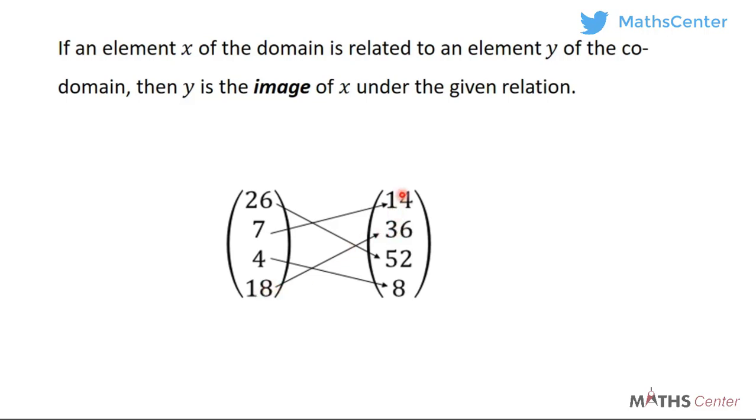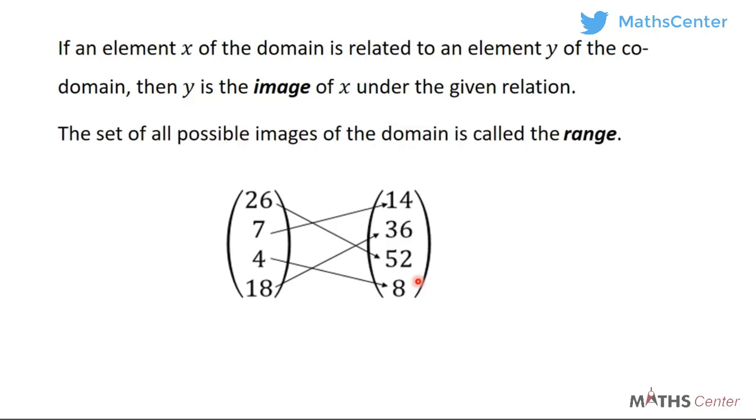So we can say that 14 is the image of 7, 52 is the image of 26, 36 is the image of 18, and 8 is the image of 4. Once again, those here are what you refer to as the domain. This set is referred to as the domain, and this set is also referred to as the codomain. Now let's learn another very important thing in relations: the range.